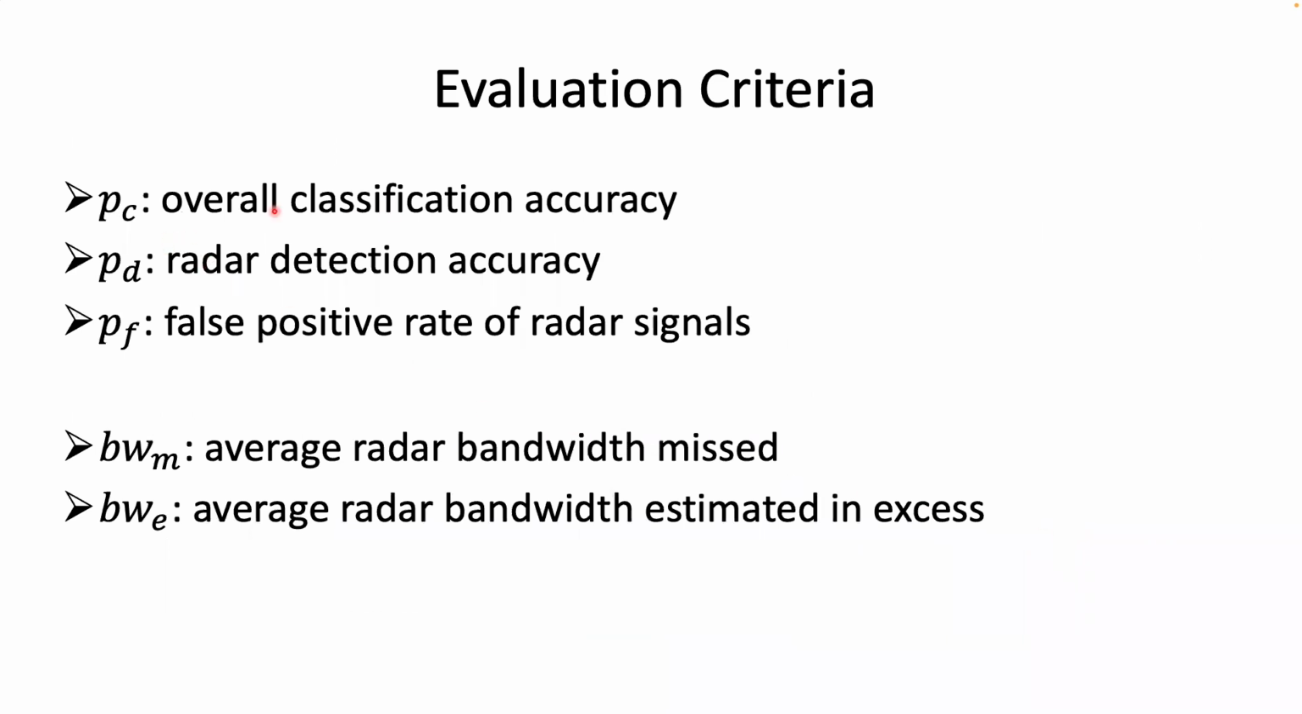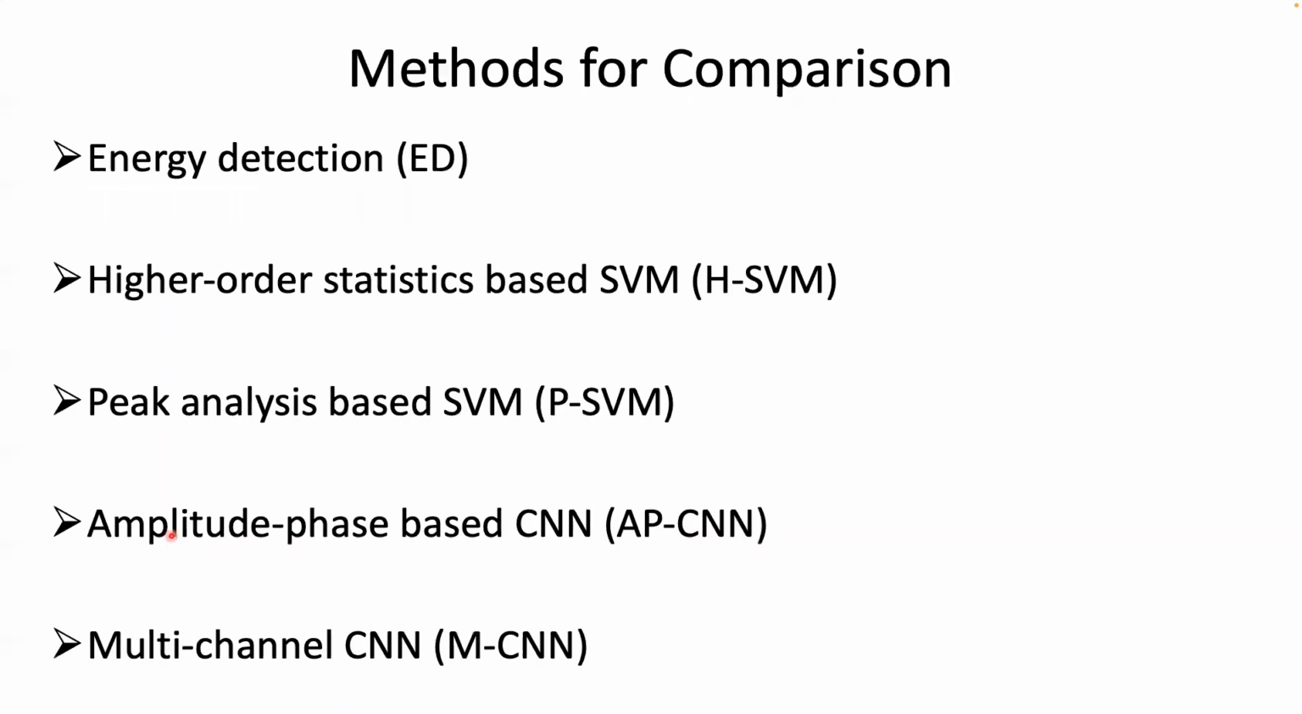PC is the classification accuracy, PD is the radar detection accuracy, PF is the radar false positive rate, and BWM and BWE are the average radar bandwidth missed and average radar bandwidth estimated in excess. For comparison of DeepRadar with existing methods, we use these 5.